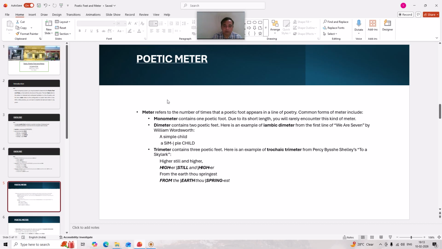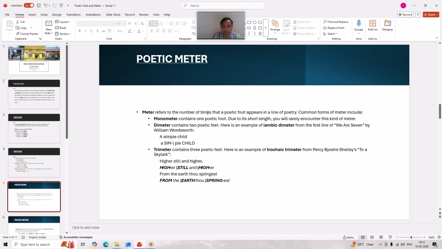A poetic meter refers to the number of times a poetic foot appears in a line of poetry. It means that meter counts the occurrence of a poetic foot, how many times it has occurred.